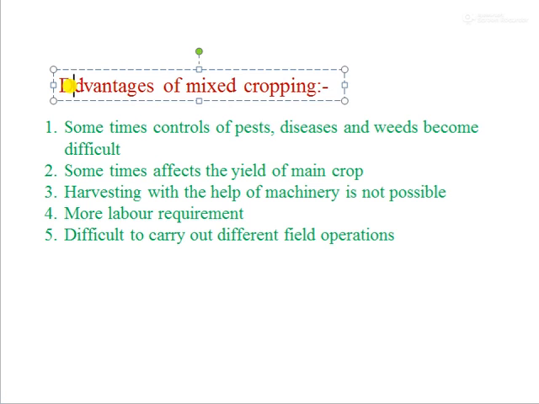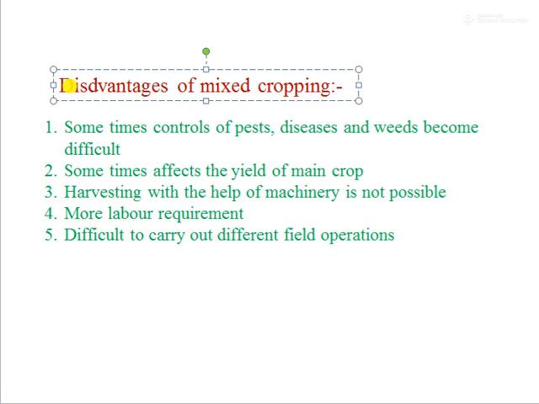Then disadvantages of mixed cropping. Some type of control of pest, disease and weeds become difficult. There are different types of plant. They require different nutrient management, different pest or disease management. Therefore, control of pest, disease and weeds become difficult.